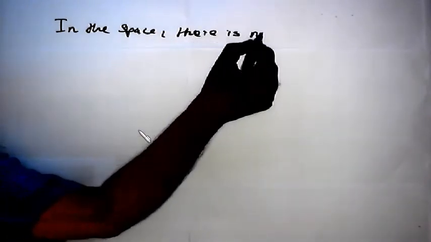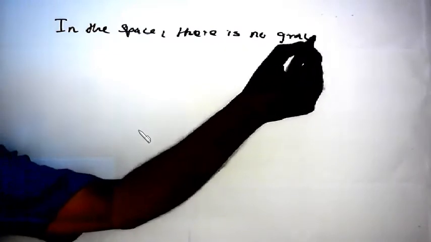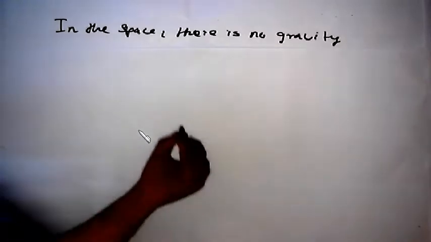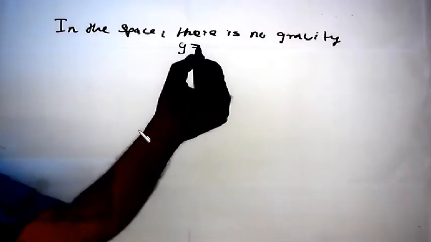When the two strings fixed to a hook are taken into a satellite, there is no gravity. So in space there is no gravity, then we can take g equal to 0.